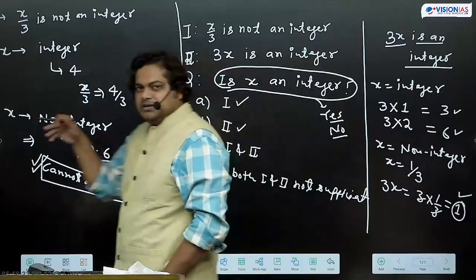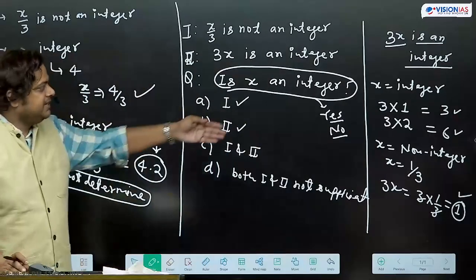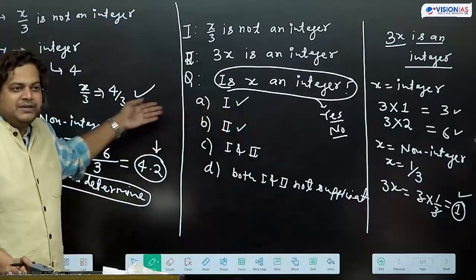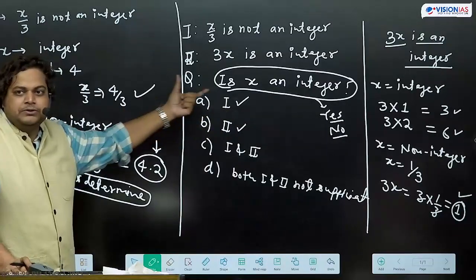If we club the information, the same condition will be there. There is nothing common in both.